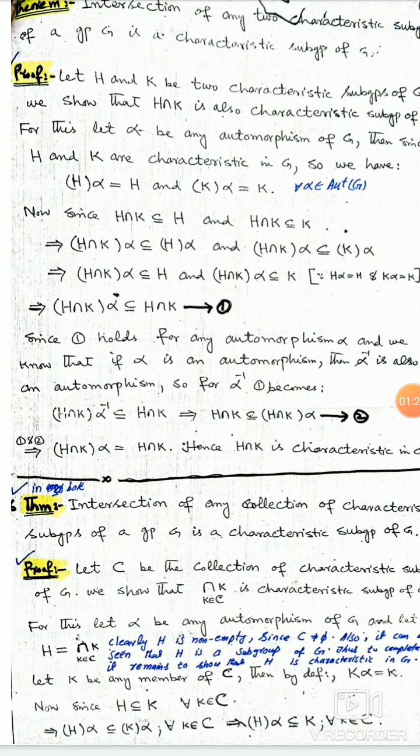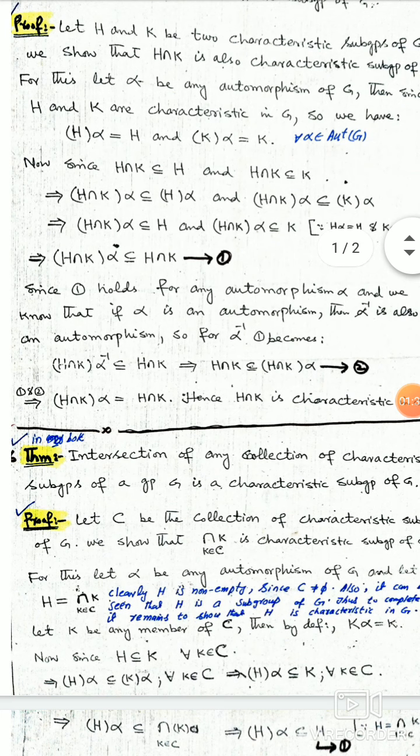Now because H and K are characteristic, we can write H alpha is equal to H and K alpha is equal to K.